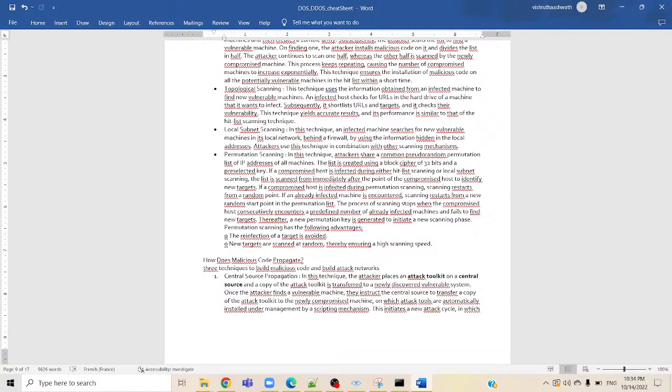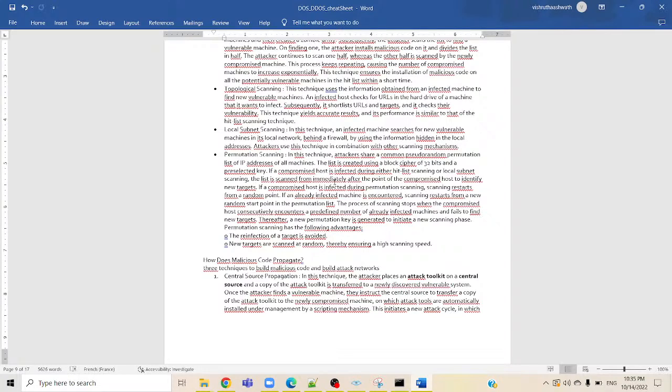If a compromised host is infected during permutation scanning, scanning restarts from a random point. If an already infected machine is encountered, scanning restarts from a new random start point in the permutation list. The process of scanning stops when the compromised host consequently encounters a predefined number of already infected machines and fails to find new targets. Thereafter, a new permutation key is generated to initiate a new scanning phase.